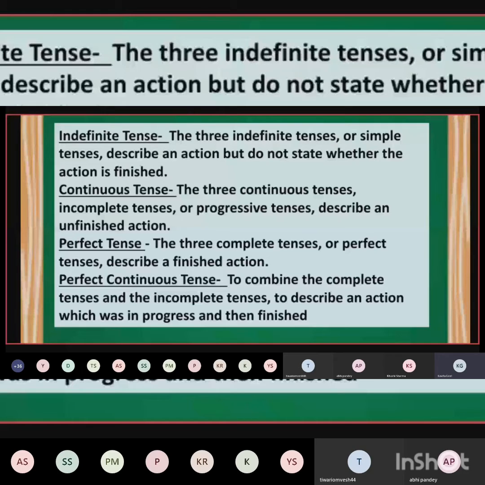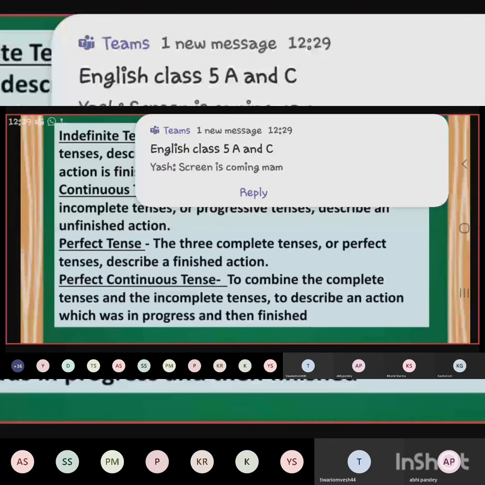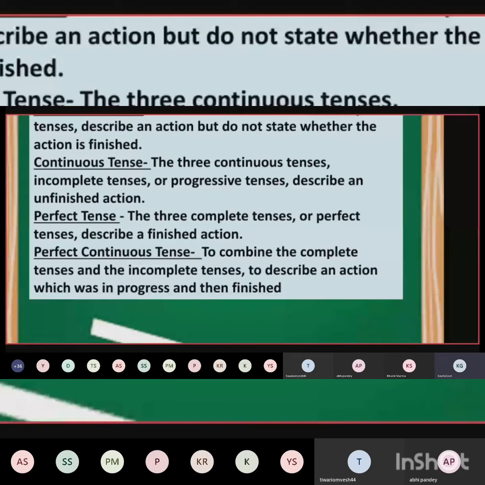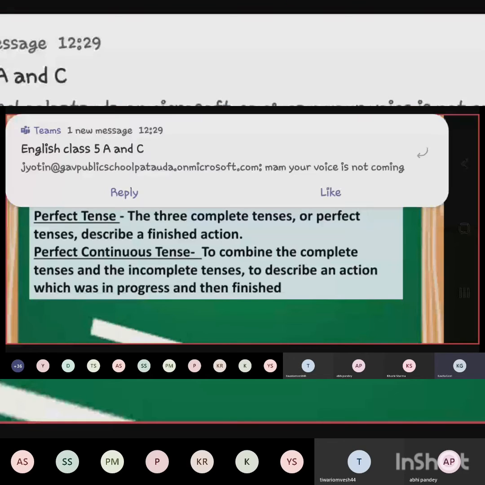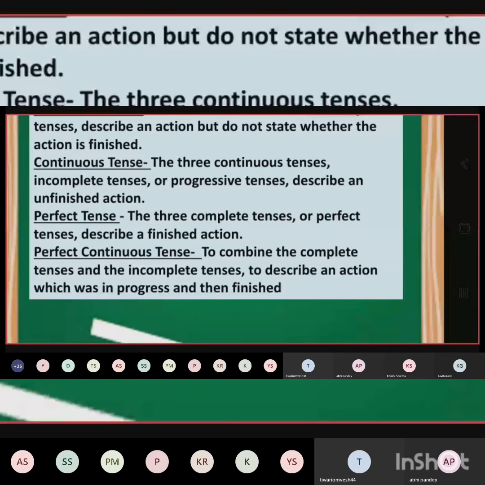Means the action was in progress and then finished. That is what is known as perfect continuous tense.